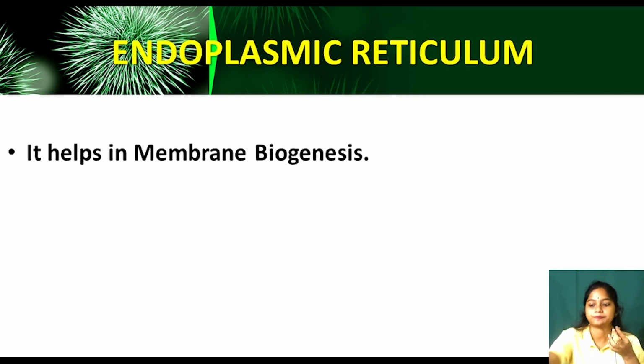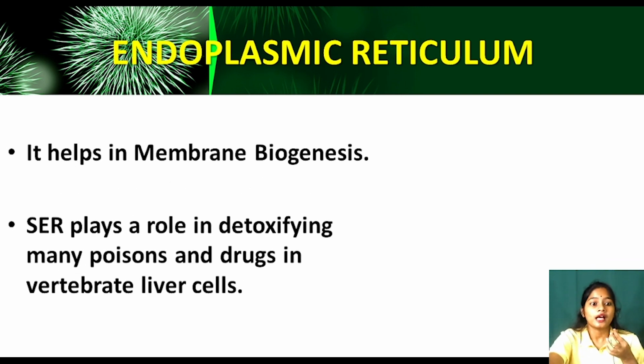Clear? Now see, smooth endoplasmic reticulum plays a role in detoxifying many poisons and drugs in vertebrate liver cells. So let me tell you that some people have been drinking alcohol or certain drugs, or certain medicines which are very powerful. They have certain poisons or toxic substances. So smooth endoplasmic reticulum helps them to decrease their toxin level, their poison level in the liver cells.